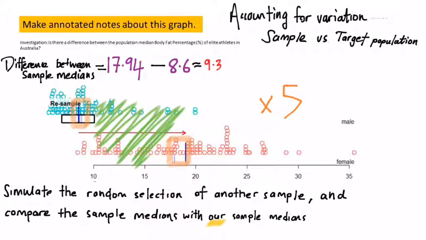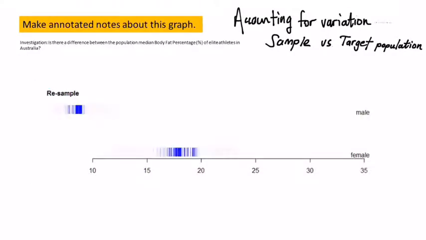Now, what we want to do is look for any overlap or shift. Are they in the same location? Well, in this case, there's hardly any overlap. There seems to be a significant distinction between the two. So we're looking at that right shift again.